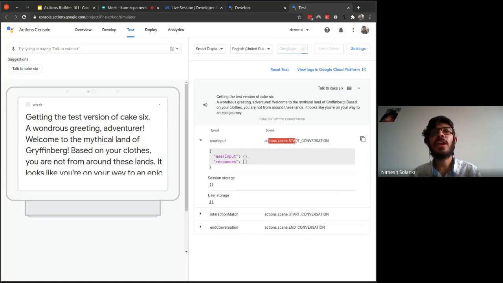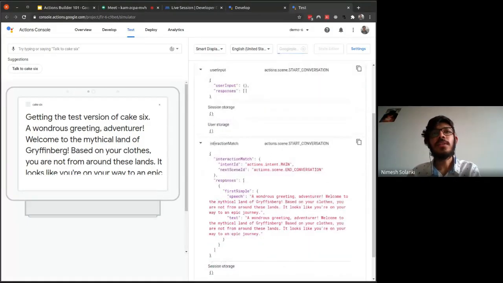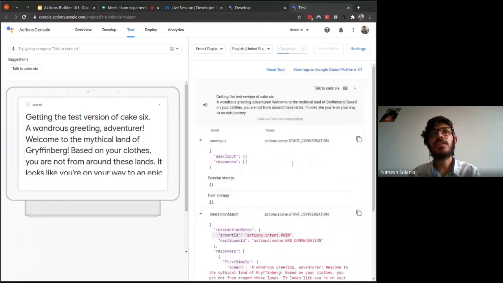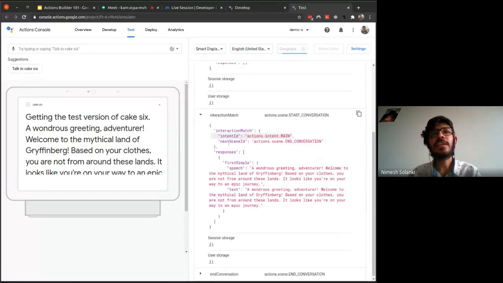Currently, we just invoked the action, so it says we are in the start conversation scene. This is the system-generated scene that comes with every action by default. This is the session storage, which we are not using as of now. This is the interaction match: as you can see, we invoked the main action, and the next scene ends the conversation for now. We are just simply sending this particular response to the user, which has speech and a display.